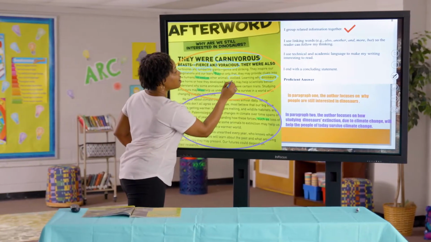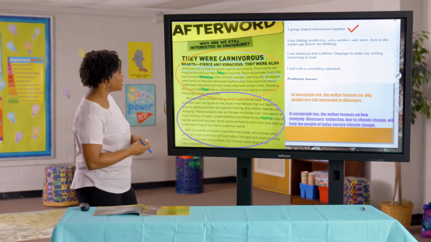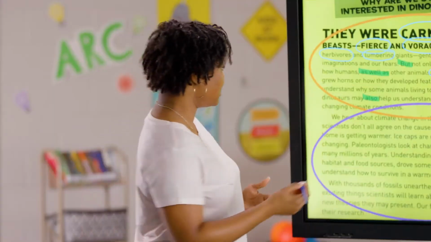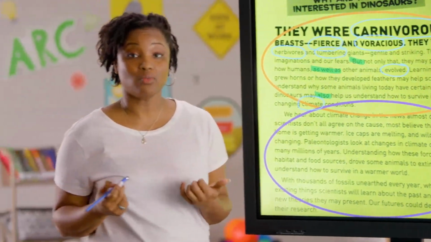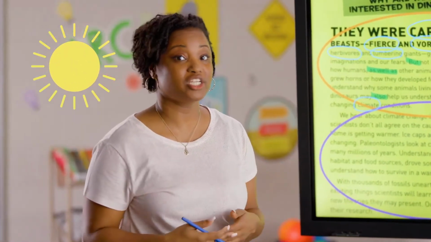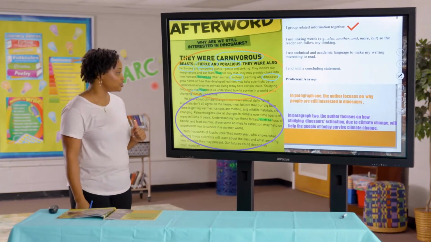Evolved. Evolved is a great word that we often use when we're talking about dinosaurs. Anything else? Maybe climate change or climate conditions? That could work because some believe that dinosaurs became extinct due to the change in climate conditions. Great job. Let's take a look at paragraph 2.